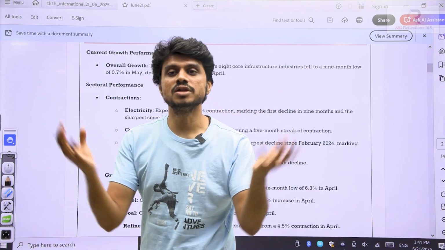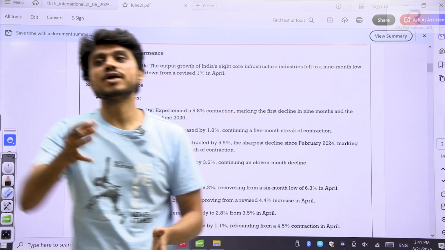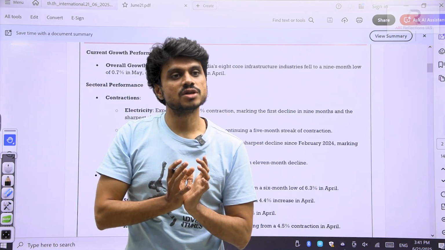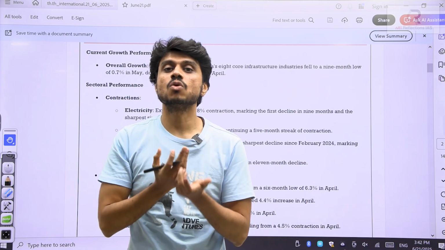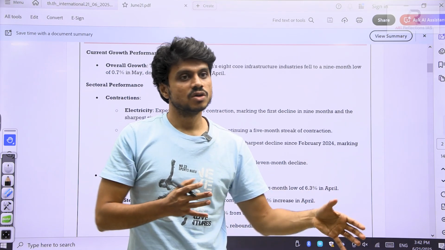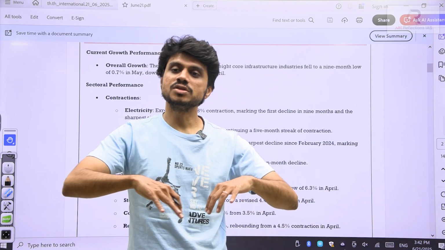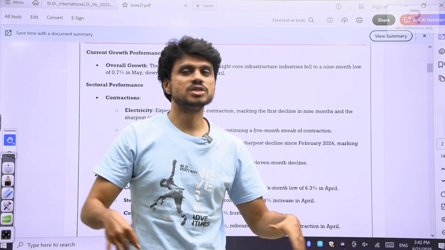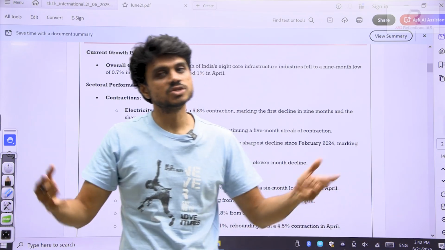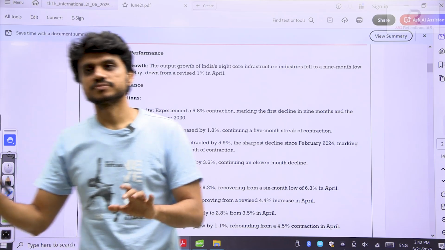They all three together give us the final value. Within the Index of Industrial Production, we also have some industries as core industries. These core industries data is released by the Ministry of Commerce. All three sectors together, data is released by another organization called the Central Statistical Organization, which is under the Ministry of Statistics.